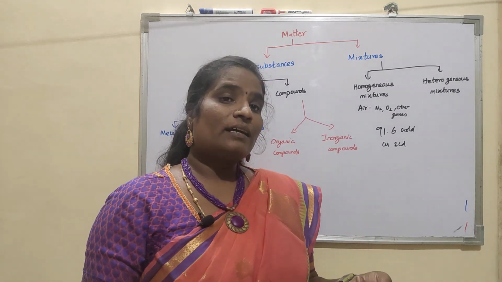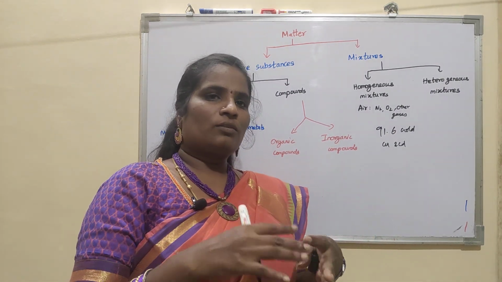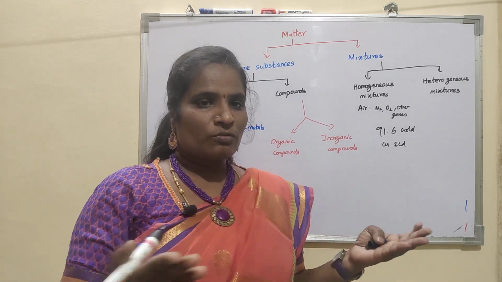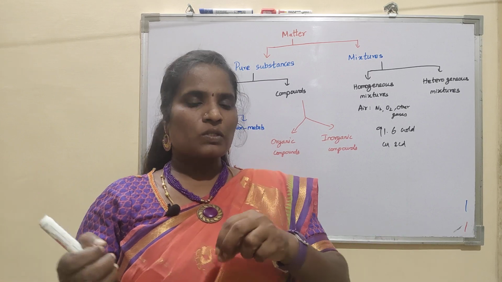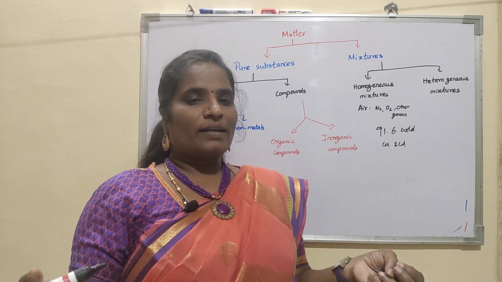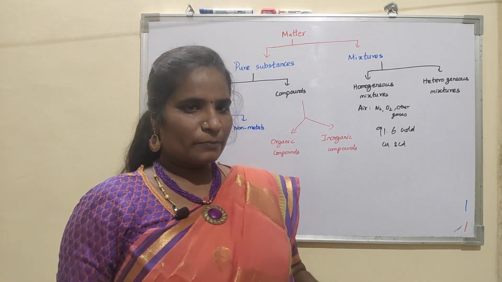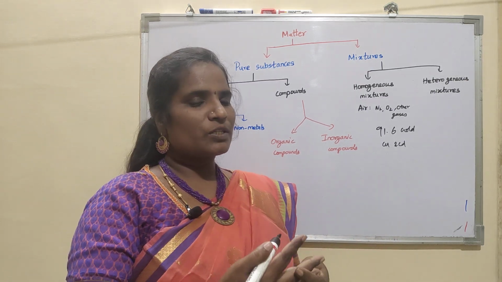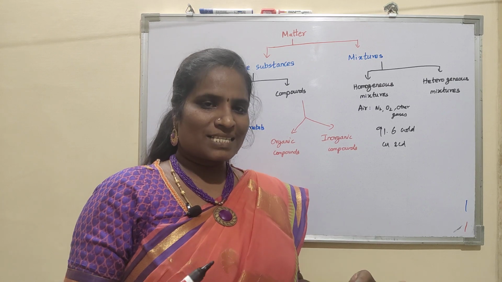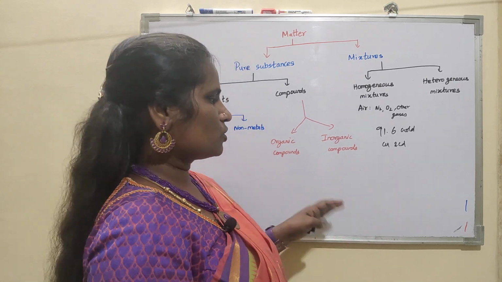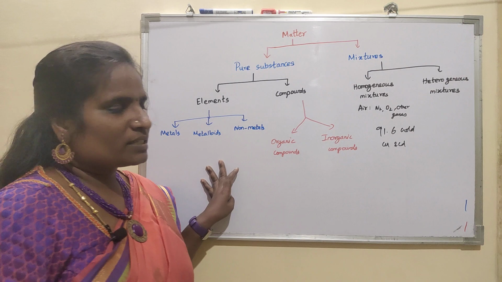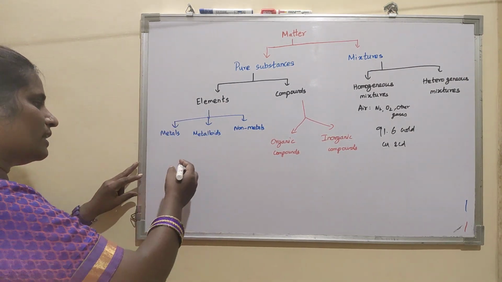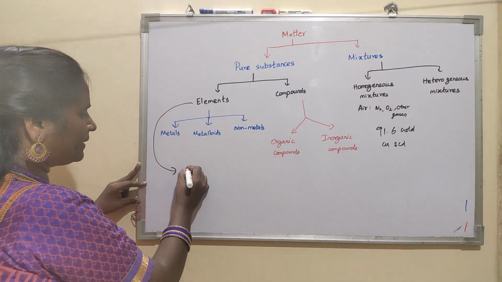You can even take water and salt. When you mix it properly, the solution you get is uniform throughout. You cannot separate the salt from the water until you evaporate. So it forms a homogeneous mixture. By adding two different components, you get a mixture of uniform concentration, known as a homogeneous mixture. Hope you understood. Now, elements are made up of atoms.